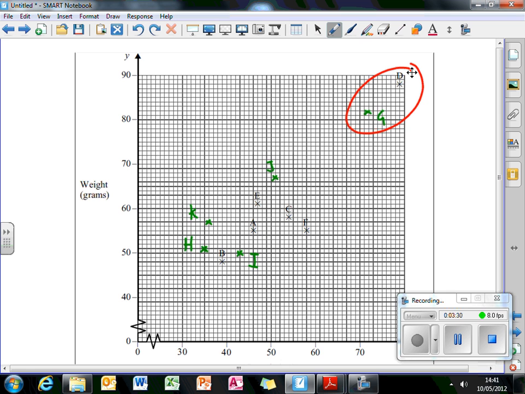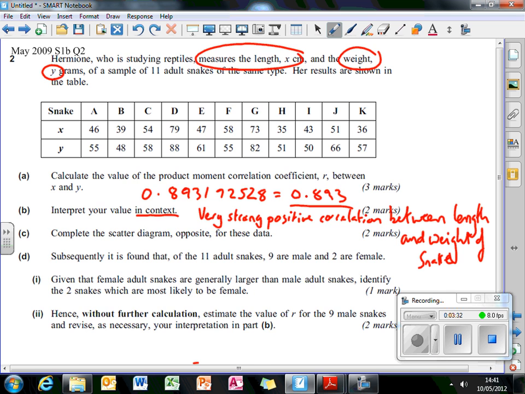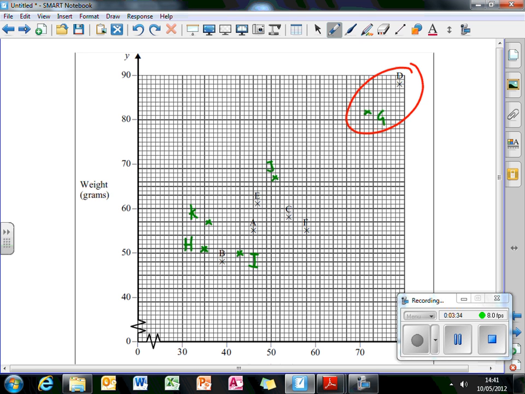So looking at just these values here, without those 2, I would probably guess that the product moment correlation coefficient is roughly about 0.5. They're not very well correlated. They're not in a straight line. There's a slight sort of upward trend on them, I think.